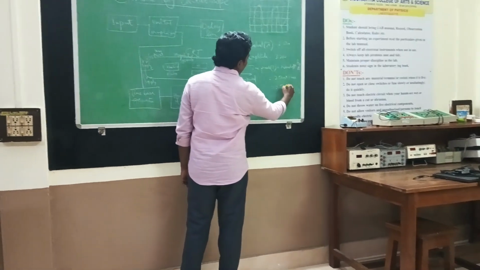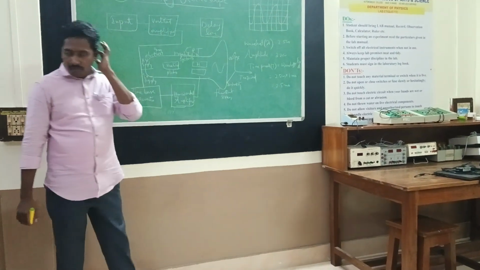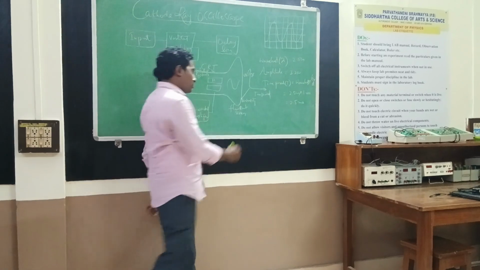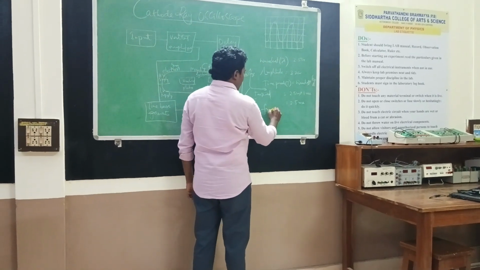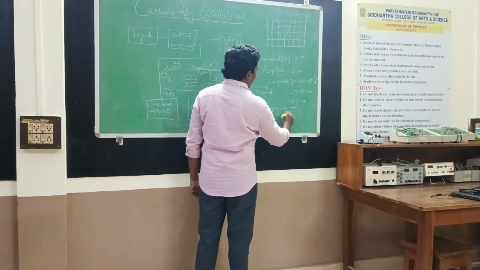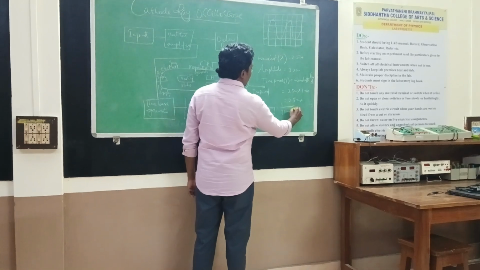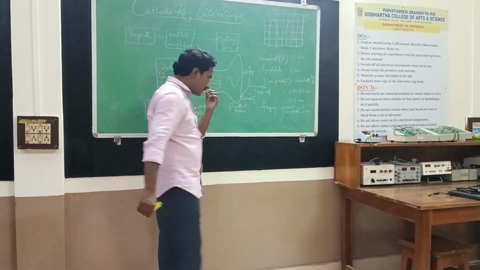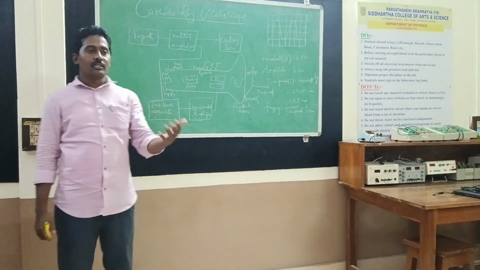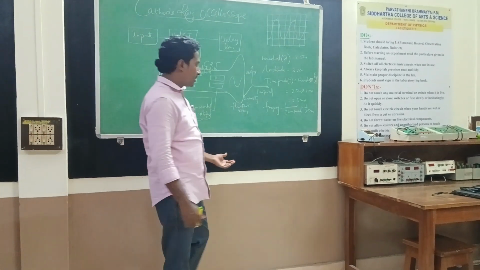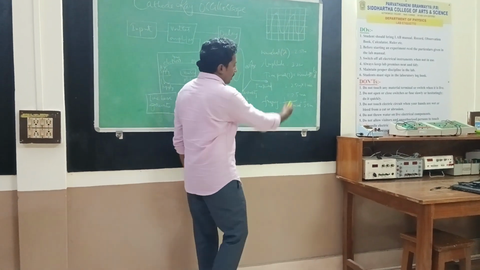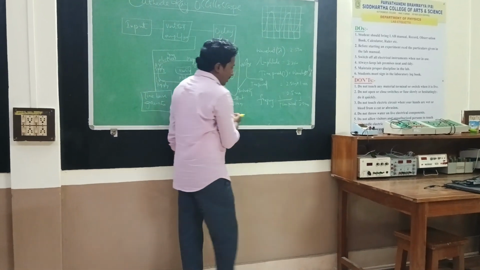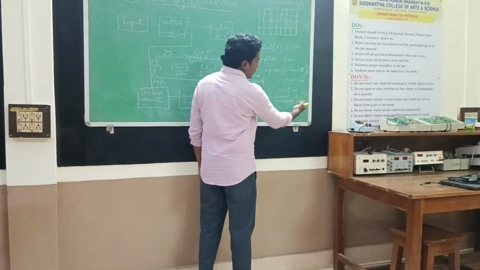Therefore, the time period is 2.5 milliseconds. As you know, the reciprocal of time period is known as frequency. So the frequency is defined as 1 by time period. Now, therefore, 1 by 2.5 milliseconds. Frequency is expressed in hertz. 1 hertz is known as 1 cycle per second. This is the unit of the frequency.